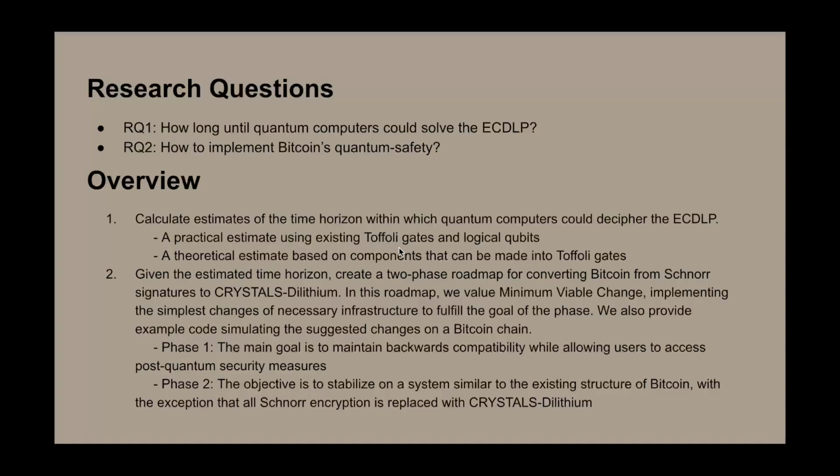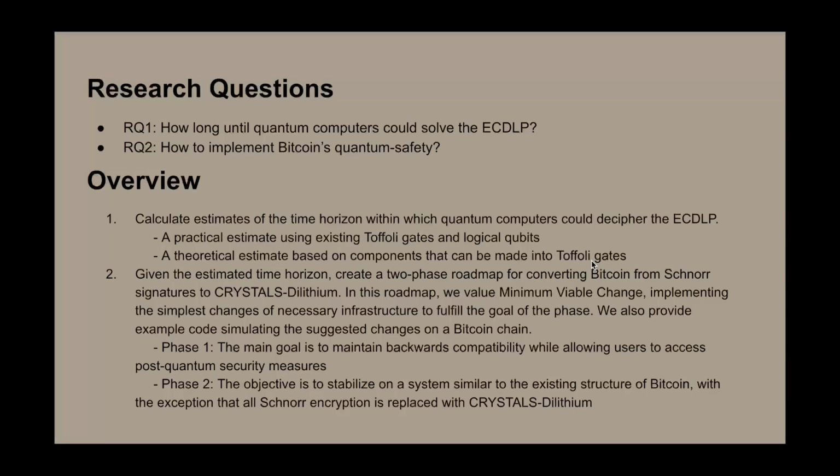And with these Toffoli gates, quantum computers can basically do anything classical computers can. So that's why we care about counting how many Toffoli gates can currently be created, and also how many Toffoli gates theoretically could be created if we were to use their component parts, to estimate, instead of the amount that we currently can create.